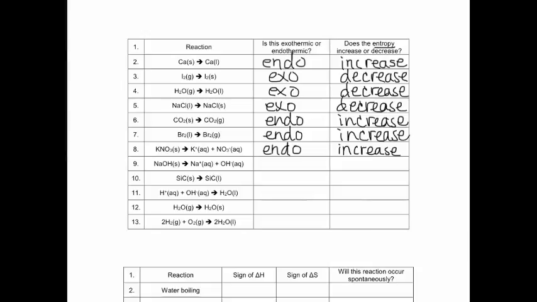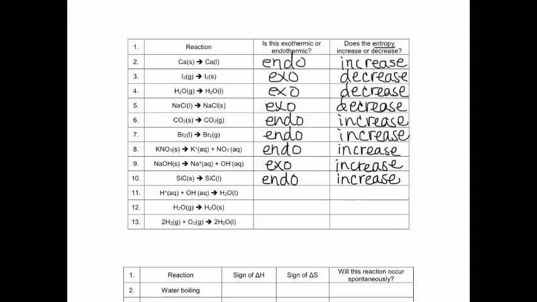The next one also in Table I, it's right below that one, and you also did this one in lab, and delta H is negative, so it's going to be exothermic. And again, this time, you're going from a solid to aqueous particles, plural, so we're actually increasing our randomness or disorder in the system. Next one's just a phase change. To go from a solid to a liquid, you have to add heat to it, so it's endothermic. And it is becoming more random going from a solid to a liquid.